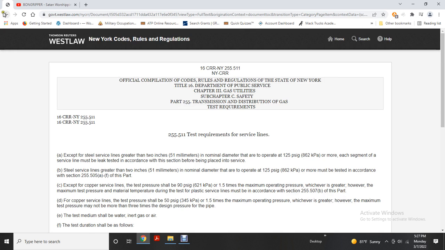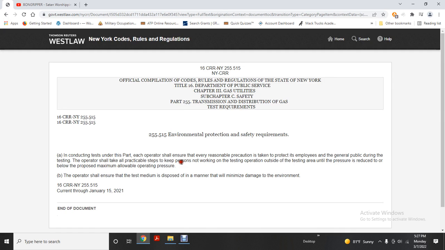Alright, environmental protection and safety requirements. In conjunction with the test of this part, each operator shall ensure that persons not working on the testing operation are kept outside of the testing area until the pressure is reduced to or below the proposed maximum allowable operating pressure. The operator shall ensure that the test medium is disposed of in a manner that will minimize damage to the environment.